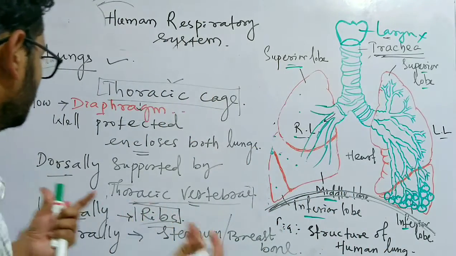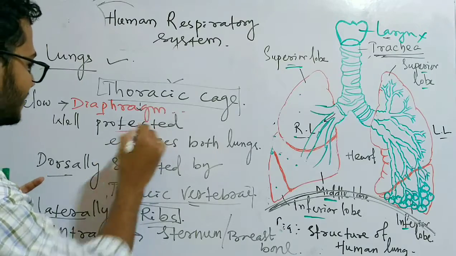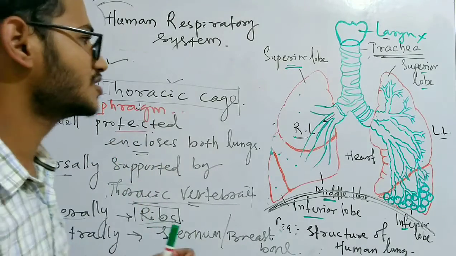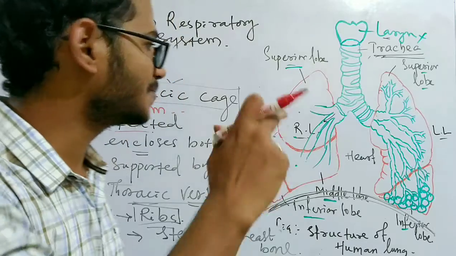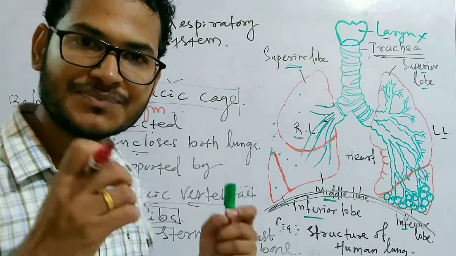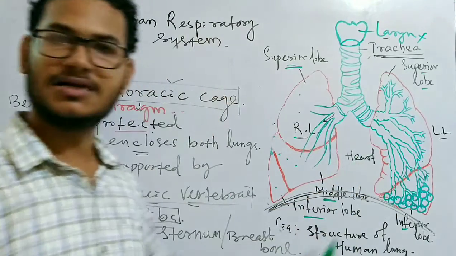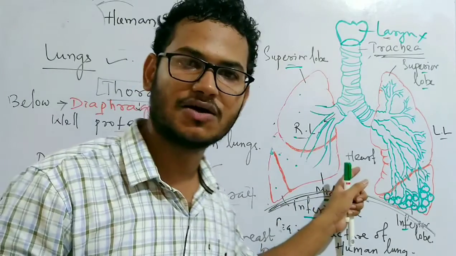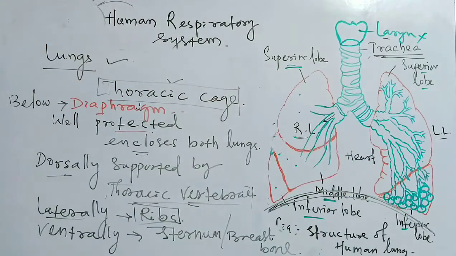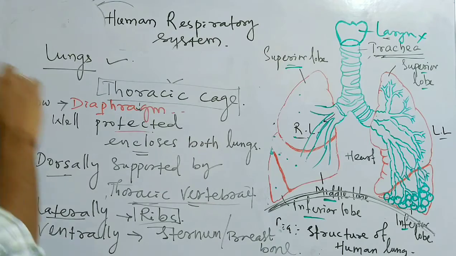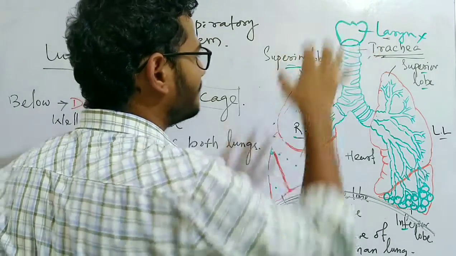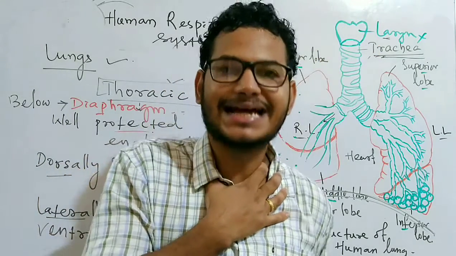and it encloses from all the sides to make it more protected or more safe, because the most important organs are present in this region of the body, that are the lungs and the heart. The heart is the most important organ of our circulatory system. Another important thing is that on the upper side the compact neck is there.